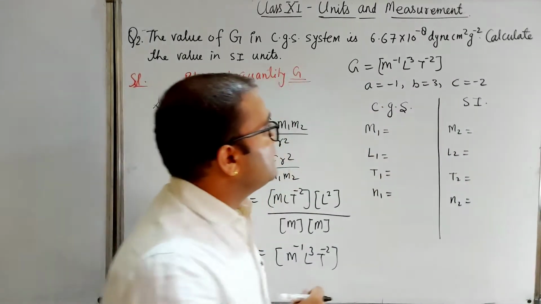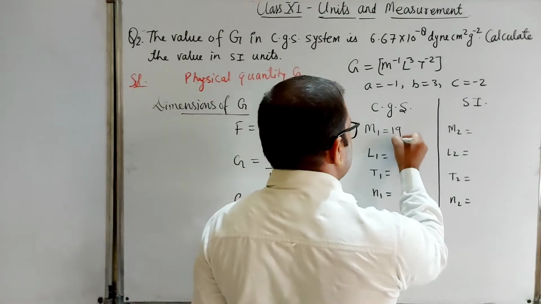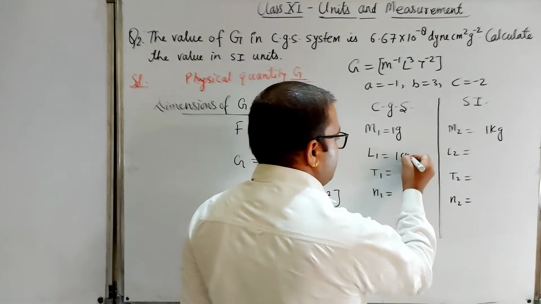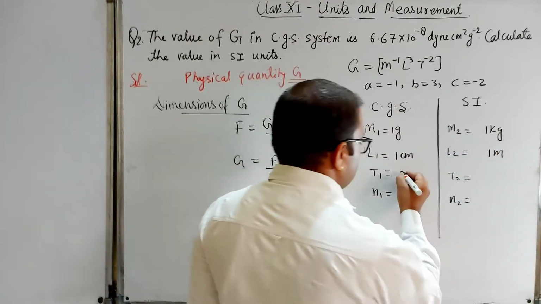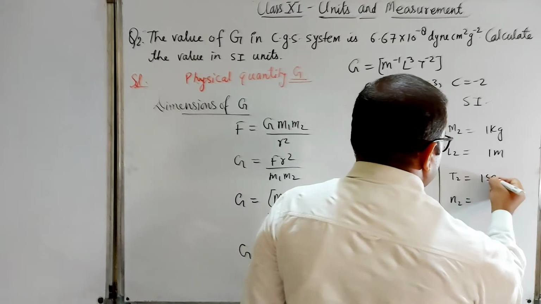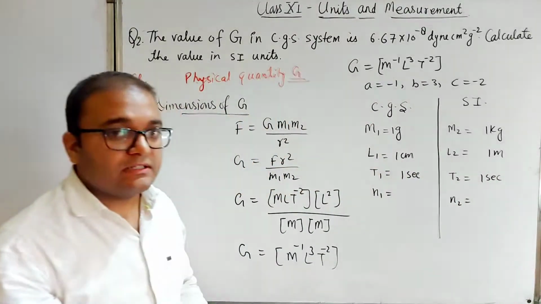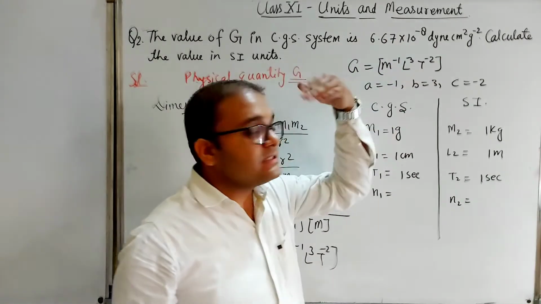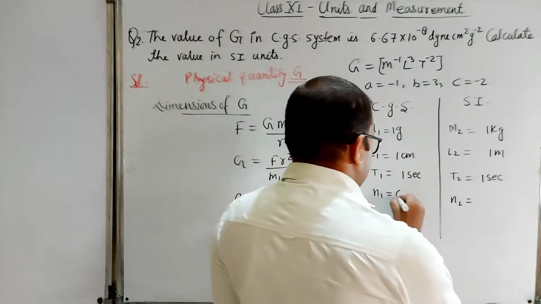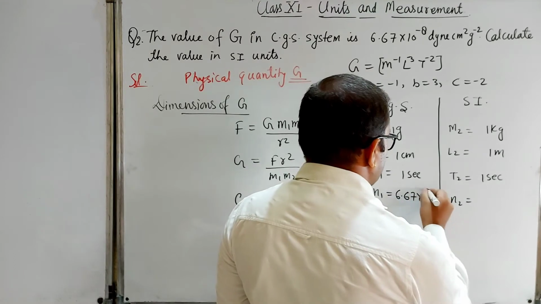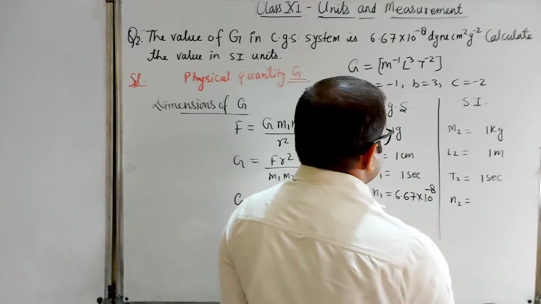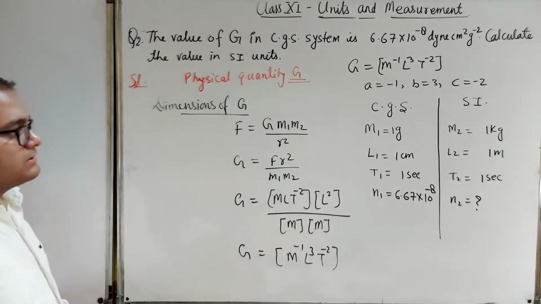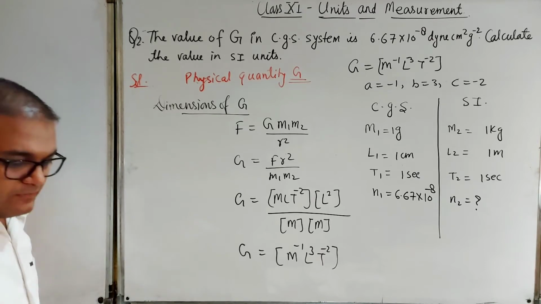So m1 is here mass. In CGS system it will be 1 gram, here suppose 1 kg, here 1 centimeter, length 1 meter, time second, and time also here second, and we have to convert. What is the value of n1? n1 is 6.67 into 10 to the power minus 8 here. So in place of n1, 6.67 into 10 to the power minus 8, and in place of n2, this is question mark. Okay, you can note down the screenshot of this one, then we will solve it further.